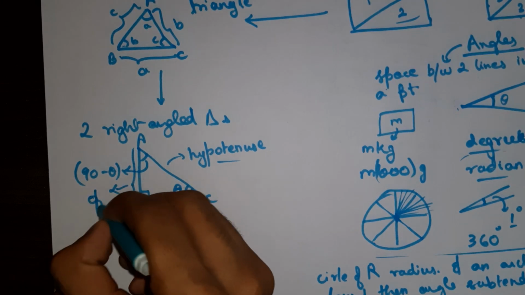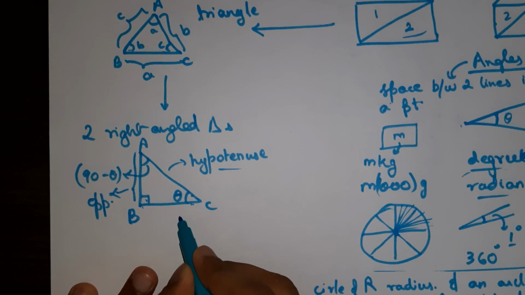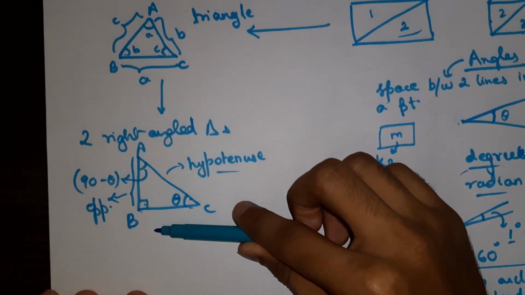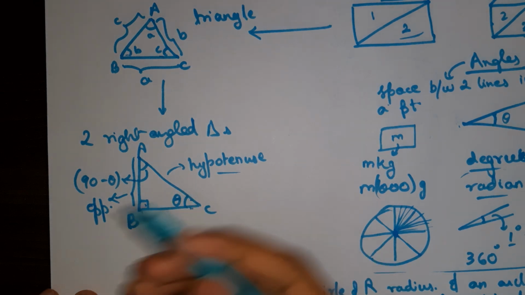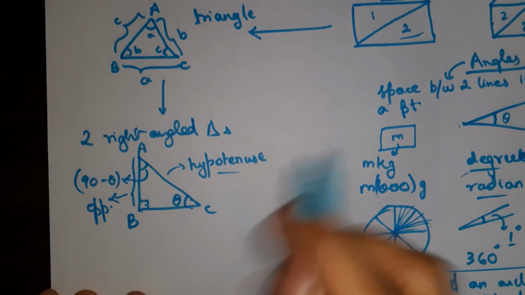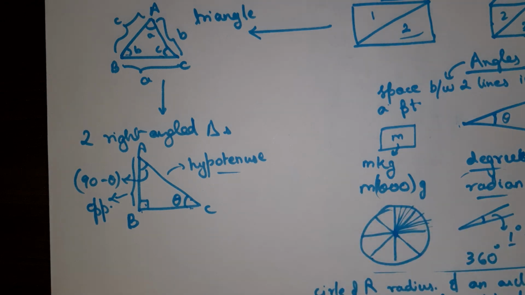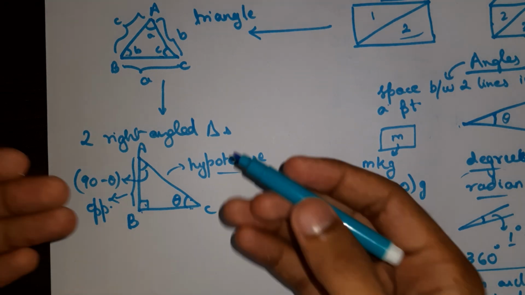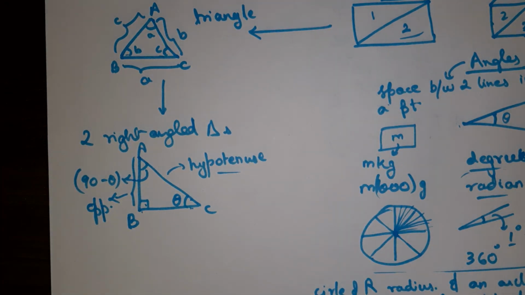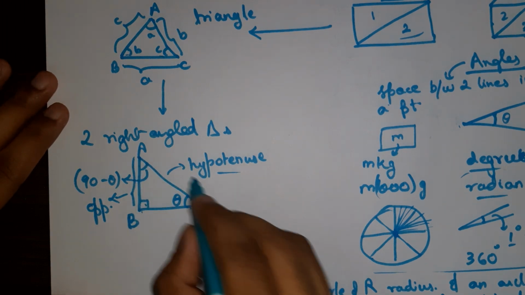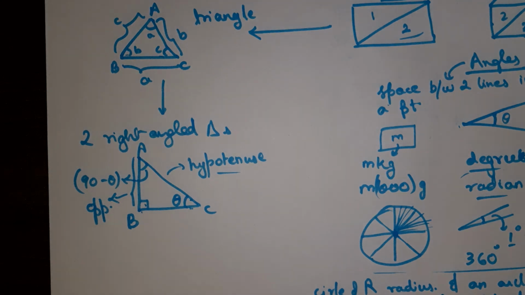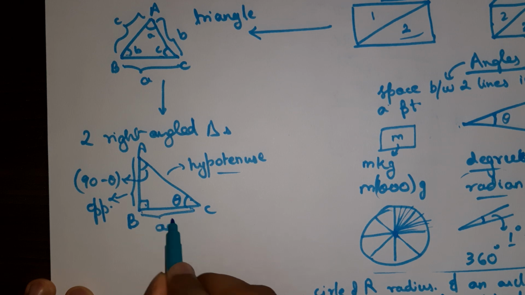Now for the side adjacent to the theta angle: there are two sides adjacent to the theta angle, the hypotenuse and the BC side. But we have already named the AC side, which is the hypotenuse, so we can't name it again, right? My name is already fixed. My name is Srijesh, but how can I name myself twice? I can't. AC is already the hypotenuse, so the adjacent side implies the unnamed side. So theta has one unnamed side, which is the adjacent side.